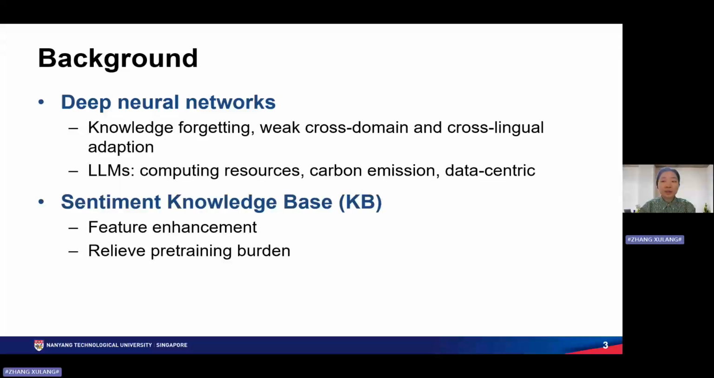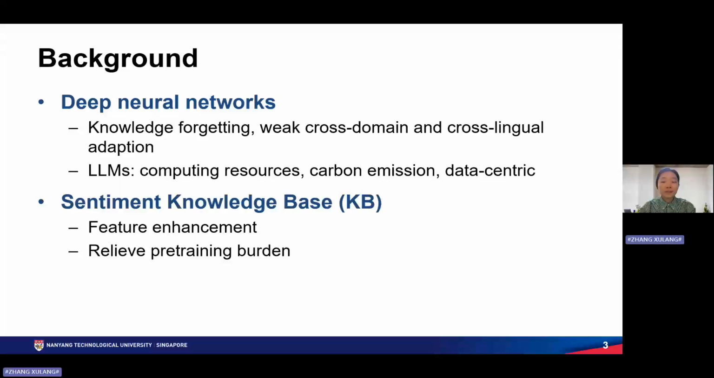However, randomly initialized neural networks suffer from knowledge forgetting. So to resolve this challenge, large-scale pre-training is employed to help with their ability for generalizing and transferring knowledge. However, prominent LLMs consist of a large number of parameters that need to be trained with a huge amount of data. And that requires a lot of computing resources, not just during pre-training, but also during fine-tuning and inference. So that leads to environmental concerns about carbon emission.